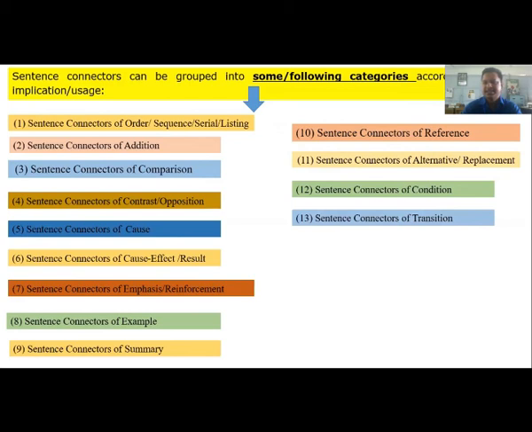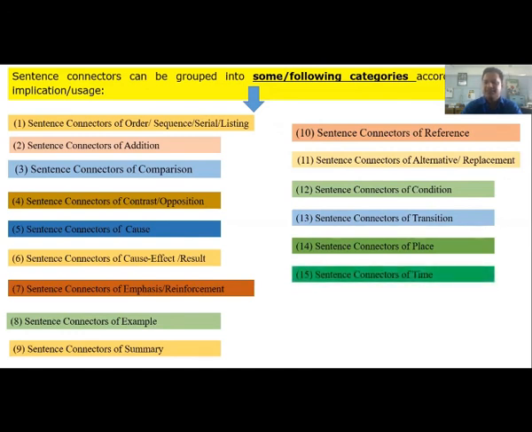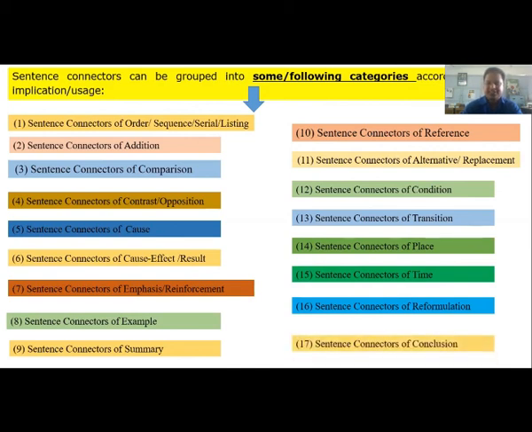Number 13, sentence connectors of transition. Number 14, sentence connectors of place. 15, sentence connectors of time. Sentence connectors of reformulation. 17, sentence connectors of conclusion.